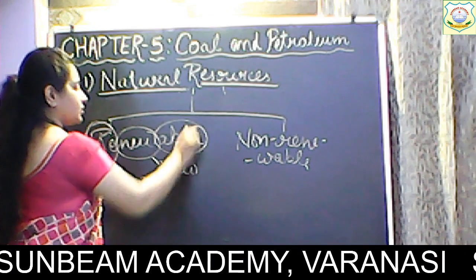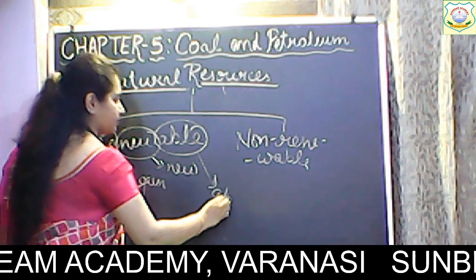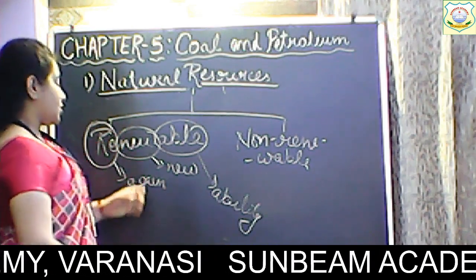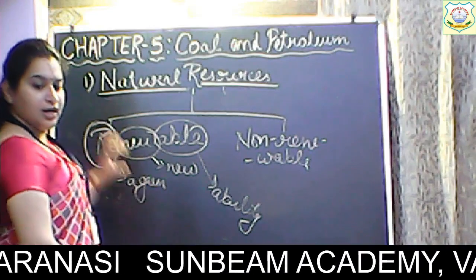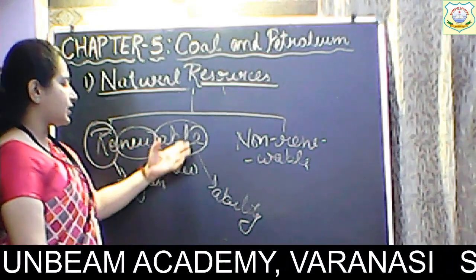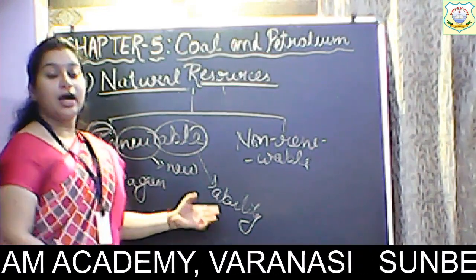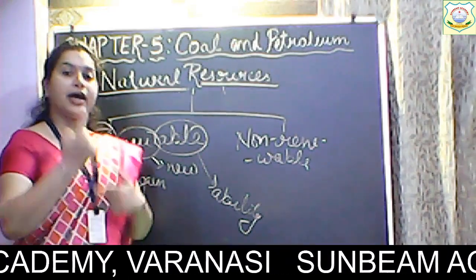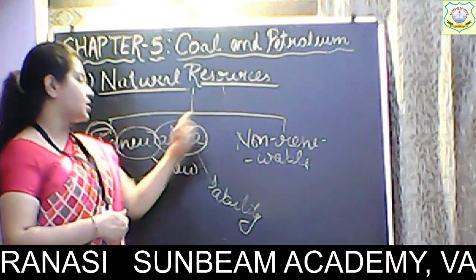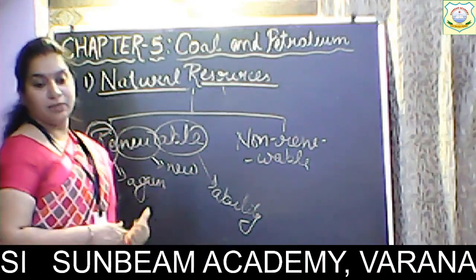Now able means ability. Okay, so if we say again, re means again दोबारा, new means नया, able means ability. So the ability to again form that thing, again form that resource is called renewable resource.